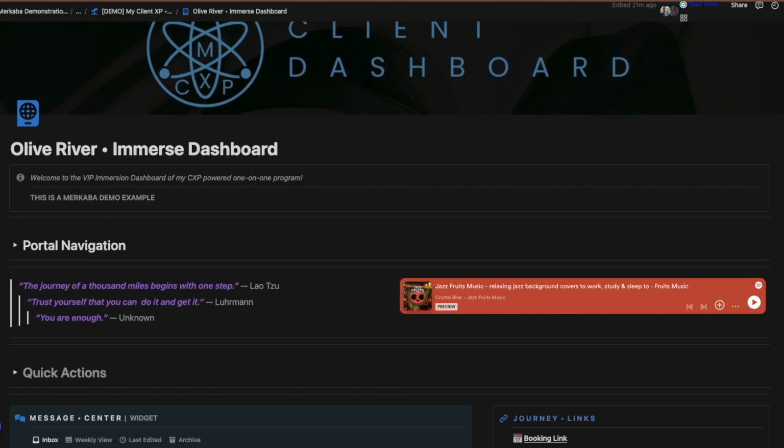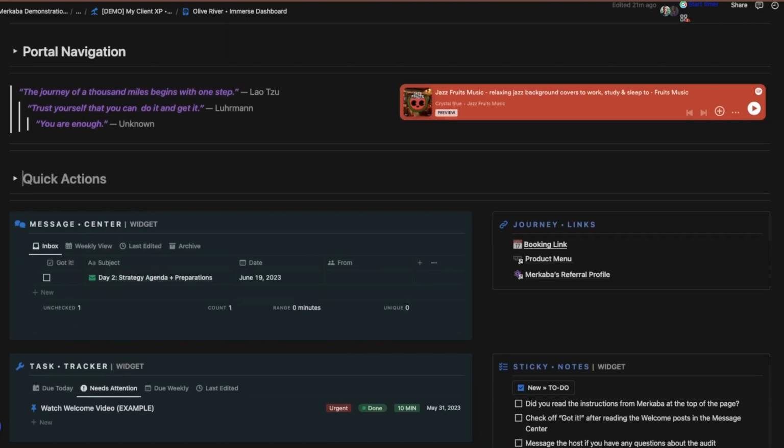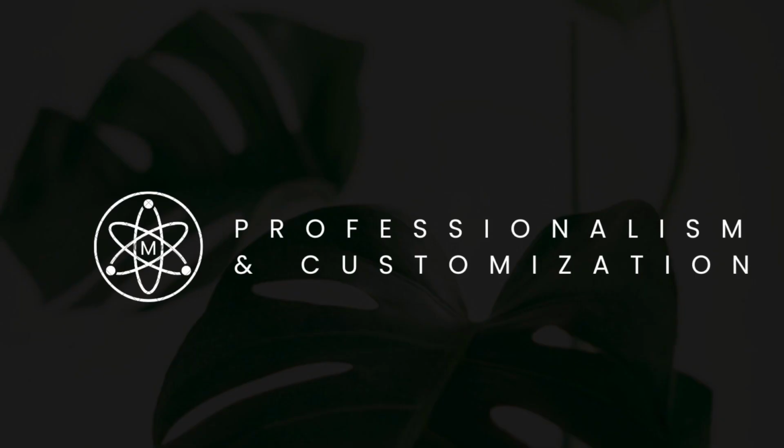So why have it be a one-stop shop? Because people get lost very easily. Again, as we said, organization is also important, but if you have things in one spot, people are going to be able to have a better experience. It's like having their own MySpace, but it's a client portal for them, and they're able to customize this. All of this is customizable, which really goes to our next point, professionalism and customization.